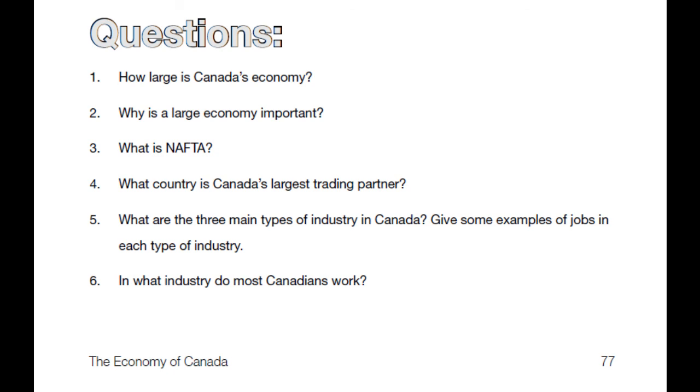Examples of manufacturing would be if you worked in a factory where you make cars or some other product on an assembly line that can be sold. And an example of the resource industry would be if you worked in the forest industry or the gas and oil industry or mining. Anything that comes out of the ground would be a natural resource industry. And number 6, in what industry do most Canadians work? Most Canadians work in the service industry because it's so large. We're always selling things to customers, so that's the largest. 75% of Canadians work in the service industry.